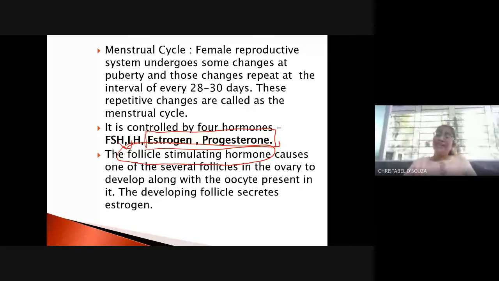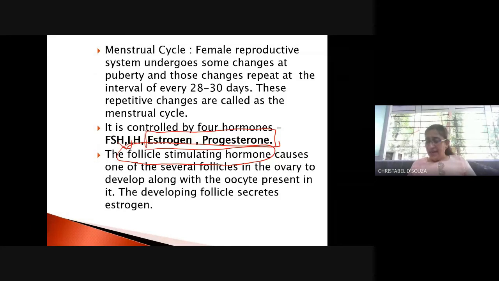The follicle stimulating hormone and the luteinizing hormone are not secreted by the ovary. Okay, the ovary does not secrete these hormones. They are secreted by the pituitary gland.